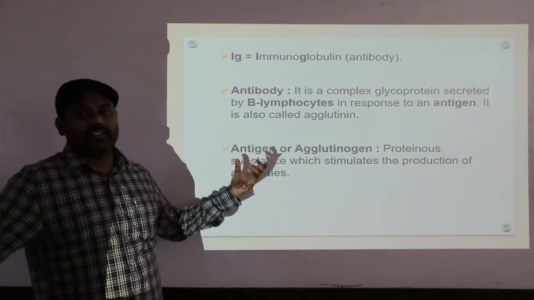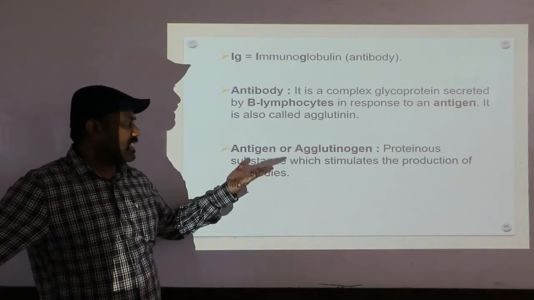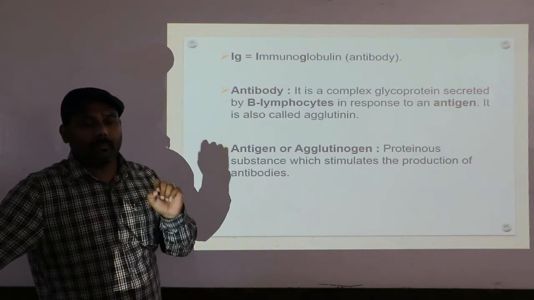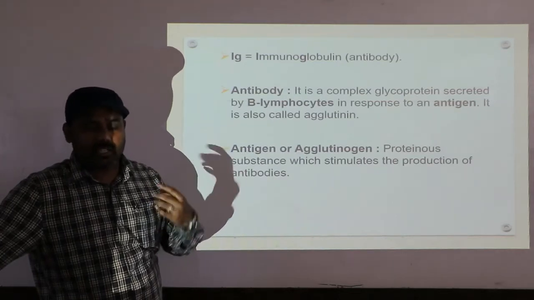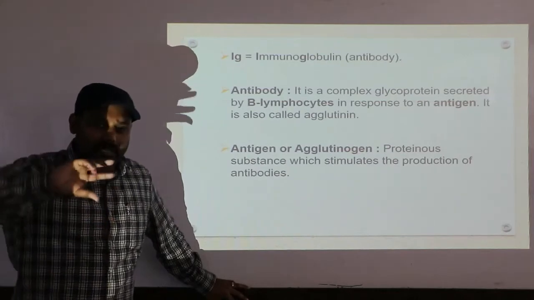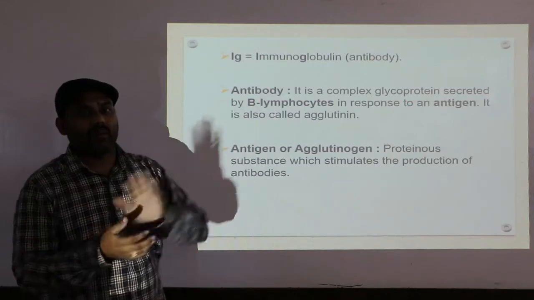So one word is antigen, also called agglutinogen. These are proteinaceous substances which stimulate the production of antibodies. That is one of the peculiarities of the antigen. It means that when any antigen enters into the body, in response to that antigen, the B lymphocytes are going to secrete antibodies. I hope you understand.